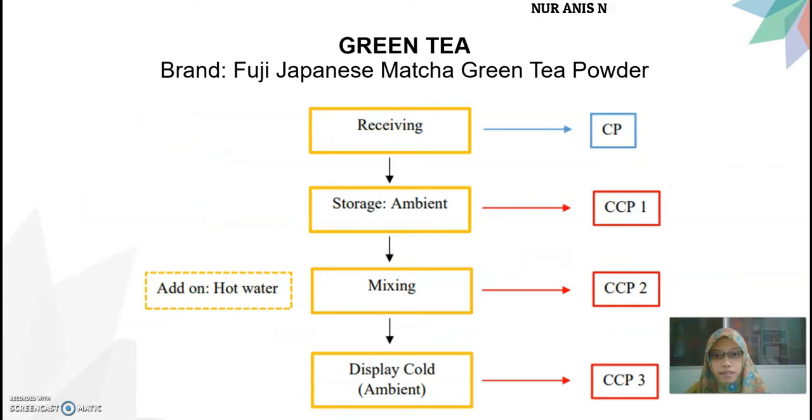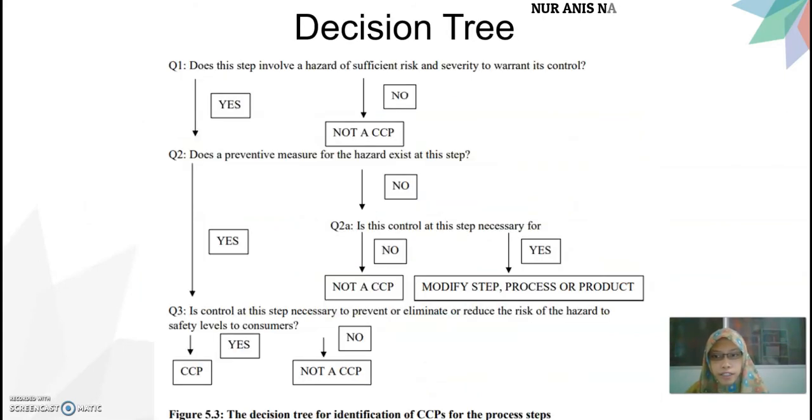The next part is the decision tree. I will explain briefly about this. First, identify any hazard involved in the food processing. If yes, is there any preventive measure to control the hazard? And if yes, is the control likely to help in reducing or eliminating the hazard? If the answer is yes, it means that the process is a CCP.